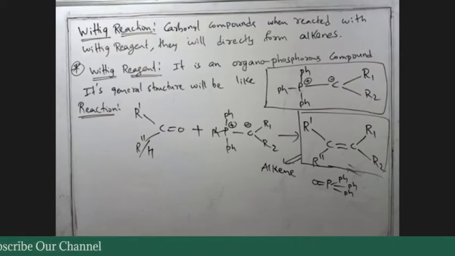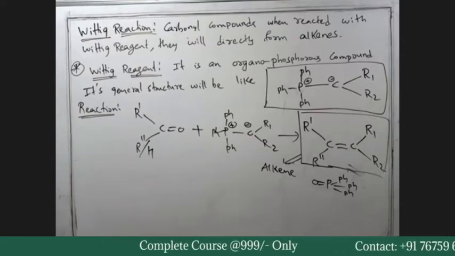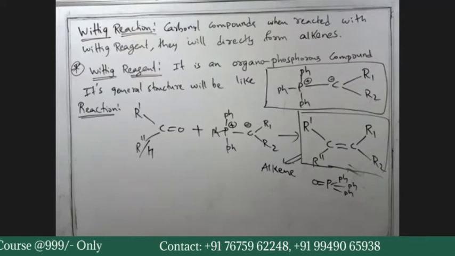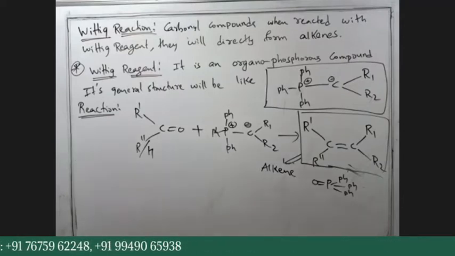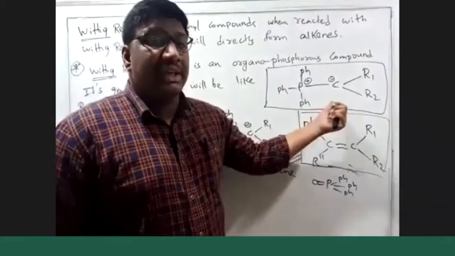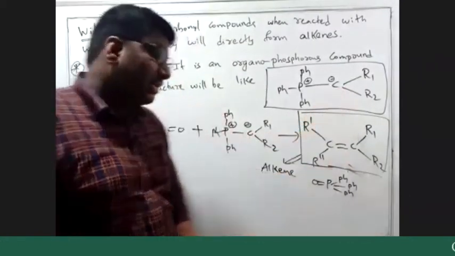There are 3 steps in the Wittig reaction. So the first step is to synthesize Wittig reagents. Wittig reagents are not available like this in the market. We need to synthesize them. How can we synthesize them?